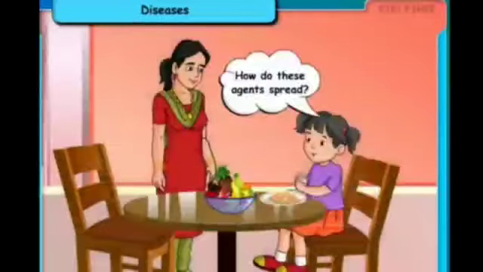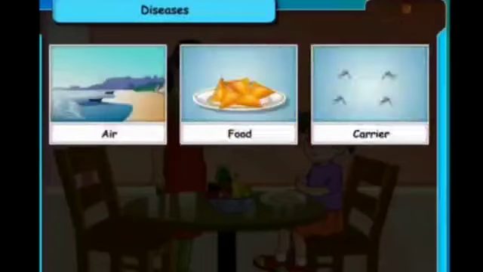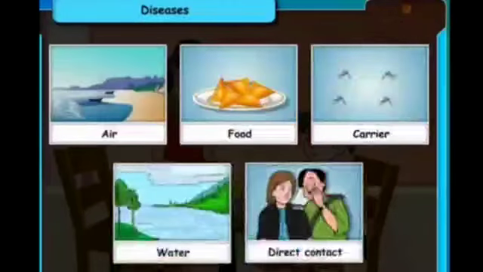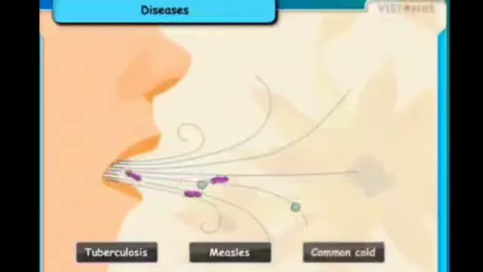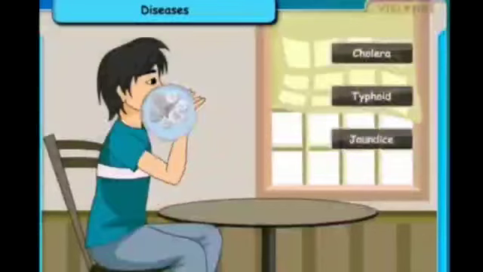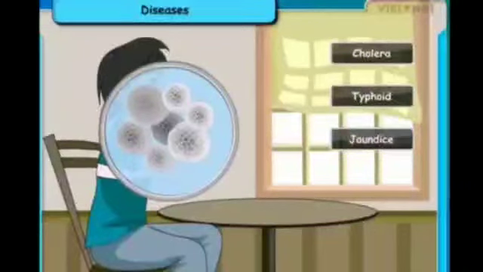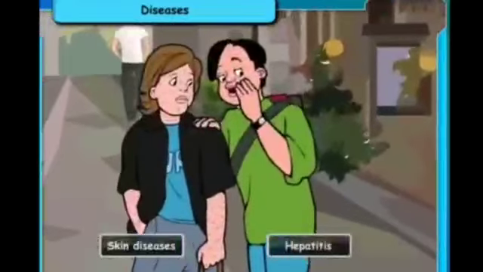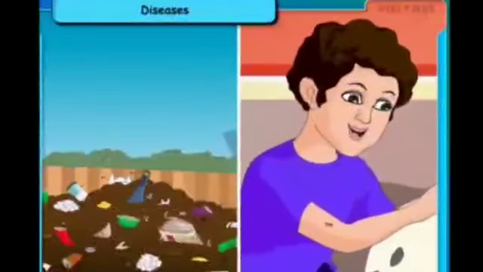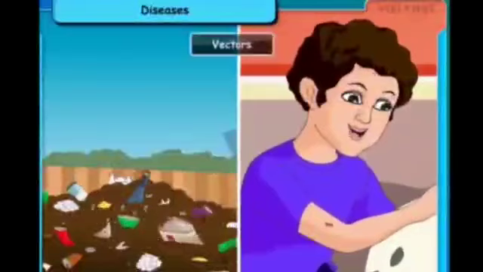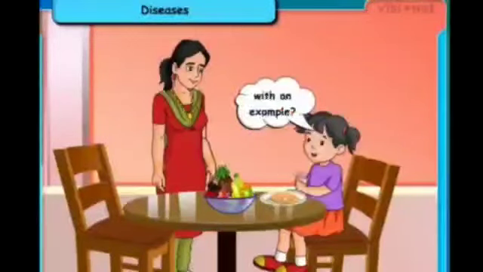How do these agents spread? They spread by air, food, carriers, water, and direct contact. Tuberculosis, measles, and common cold are spread through air, while cholera, typhoid, and jaundice are transmitted by water. Skin diseases and hepatitis are caused due to direct contact with the infected person. Apart from this, there are some carriers also, which don't cause the disease but transfer it. They are called vectors. Can you explain to me with an example?